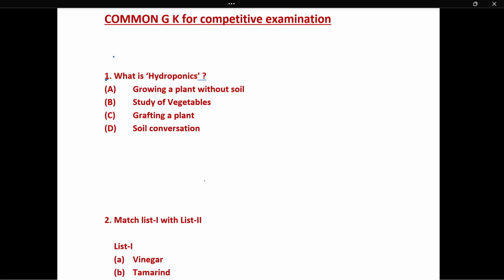Question number one asks, what is hydroponics? Whenever there is hydro, most of the time it is related to water. So here the correct answer is option A, growing a plant without soil.